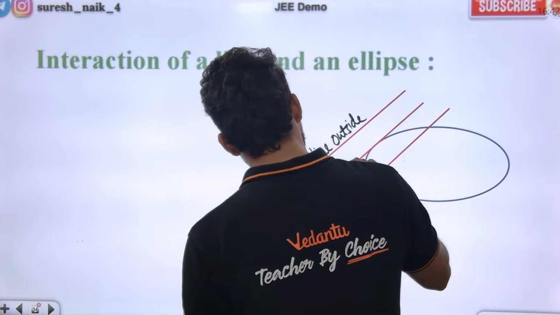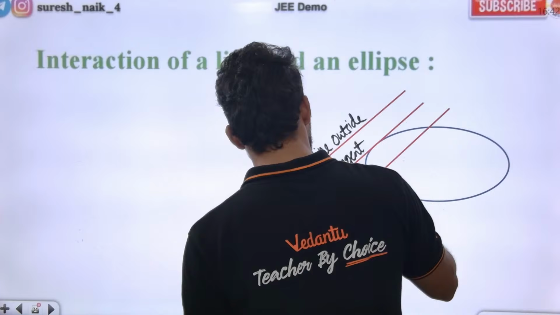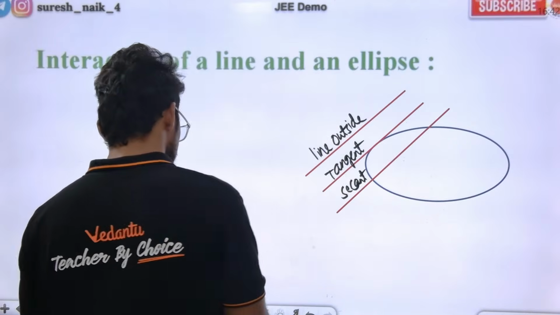What is the meaning of this? This is a tangent. This is a secant. The tangent is the line outside. Yes or no? So simple logic.